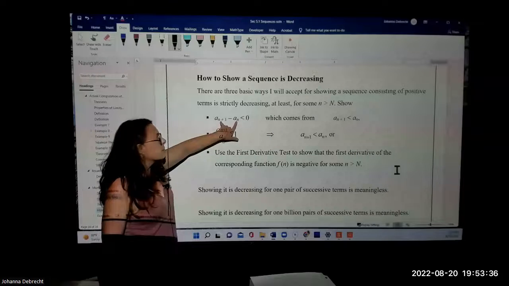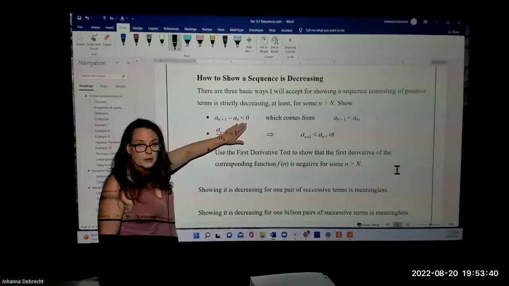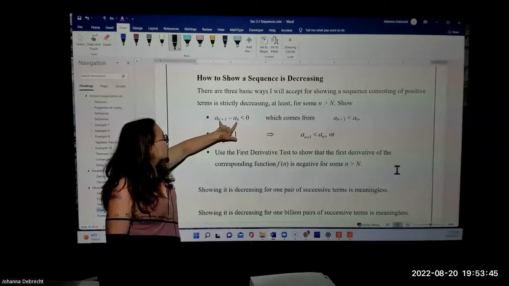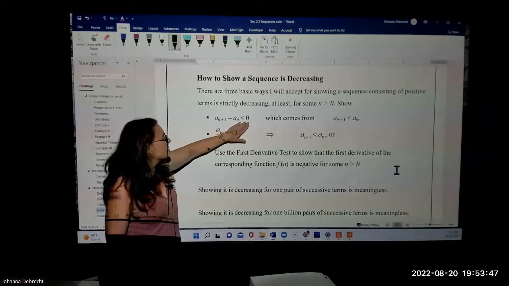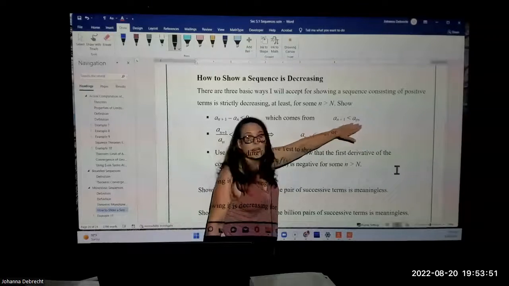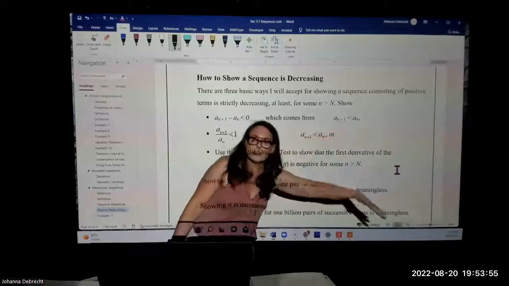The first 2 come from the inequality that we saw up above, and this is strictly decreasing, so we do not have an or equal to. So this would be a sub n plus 1 minus a sub n is less than 0, which comes from a sub n plus 1 is less than a sub n. This means the one after is smaller than the one in front. The values are going down.